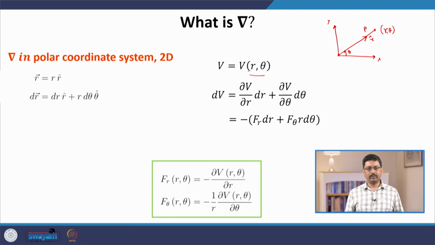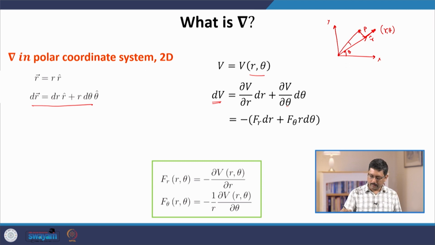So, this potential energy function, which is again defined at each position of a point particle, is a function of r and theta. Again the calculus shows that an elementary, infinitesimal change in V is given by this particular expression on the right hand side. If we look at the displacement of a particle, the displacement is not simply dr plus d theta, but dr, which is a displacement component in the radial direction keeping theta constant, and this is a displacement in the tangential direction.